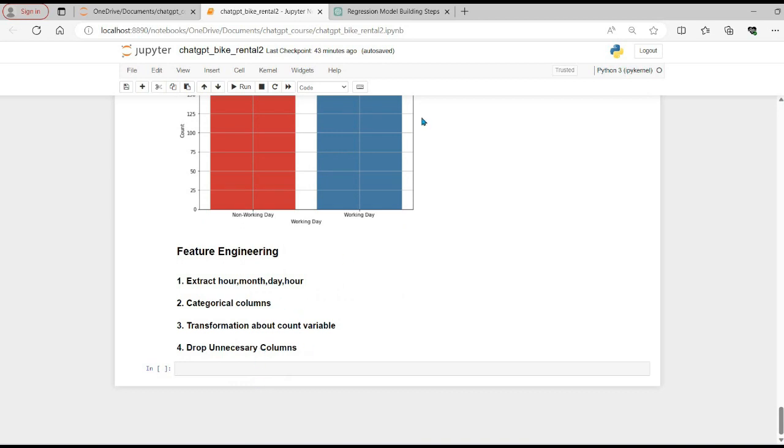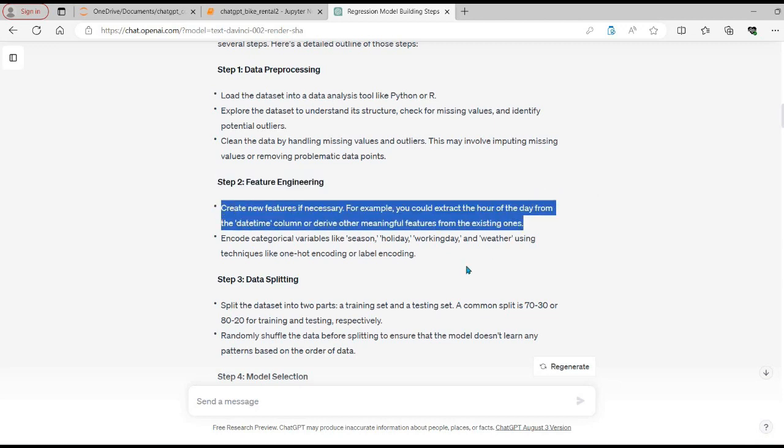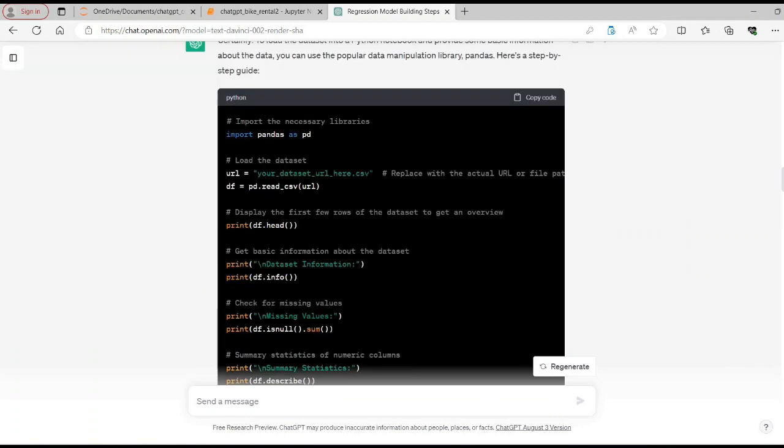So let's go into ChatGPT and let's ask it to create some timestamp columns from the existing columns. So let's pull it here, copy, and let's go.